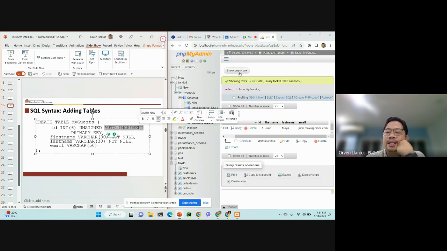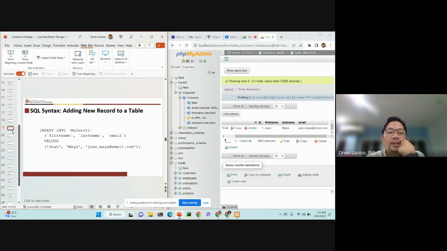So when we don't include the ID in our insert, the database will take care of assigning the value for ID based on the criteria that we gave it. All right? So do you still follow?